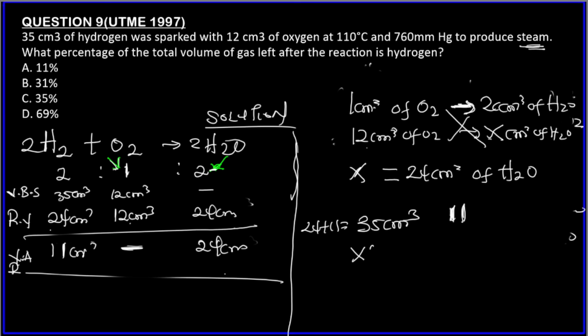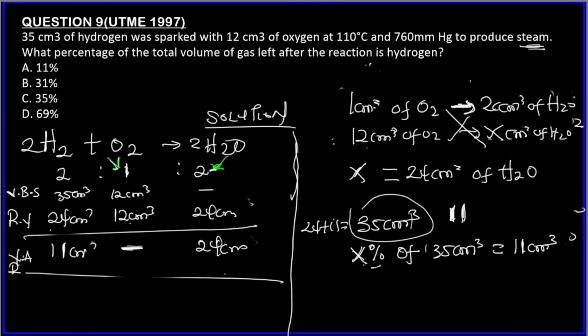They are saying what percentage of the total volume, 35, which is the total volume of the residual gas remaining after the reaction, is 11 centimeter cube of hydrogen.